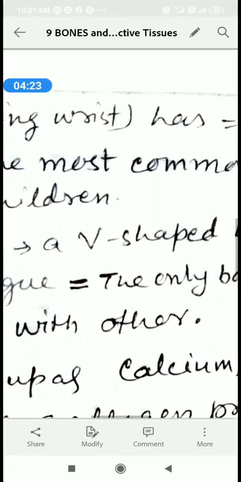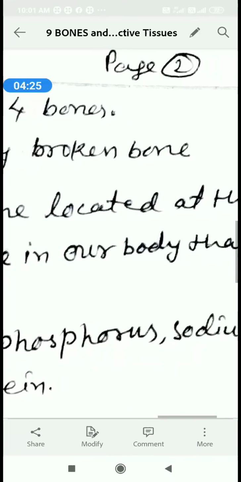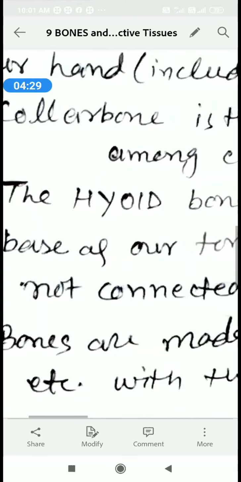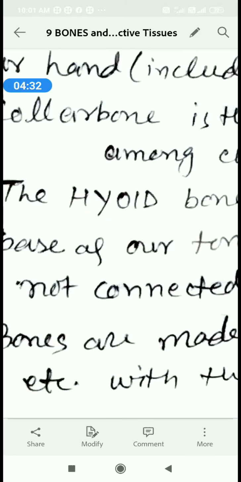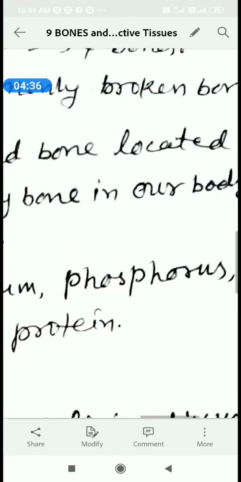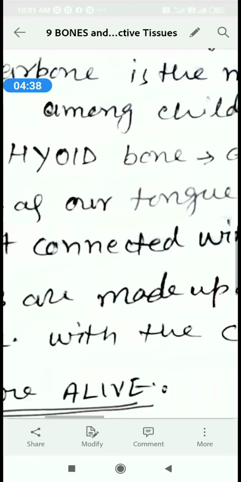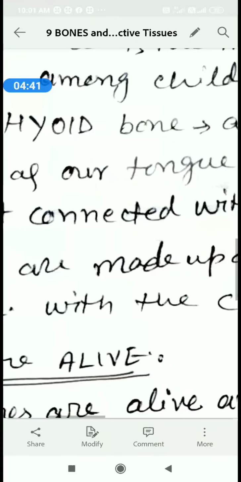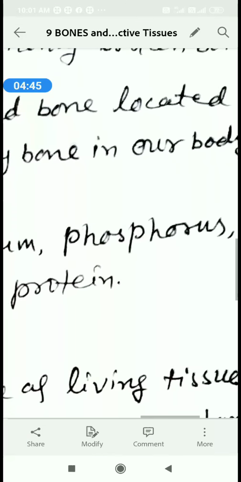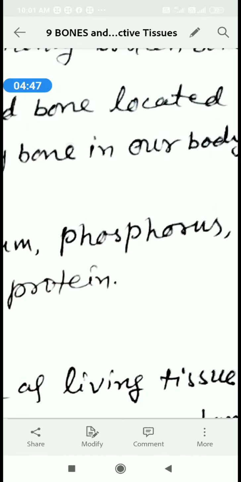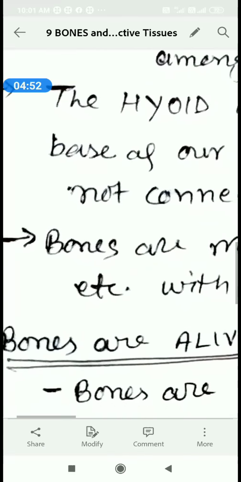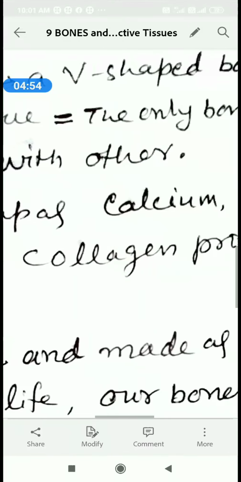The collarbone is the most common broken bone among children. The hyoid bone, a V-shaped bone located at the base of our tongue, jibha, is the only bone in our body that is not connected with another bone.